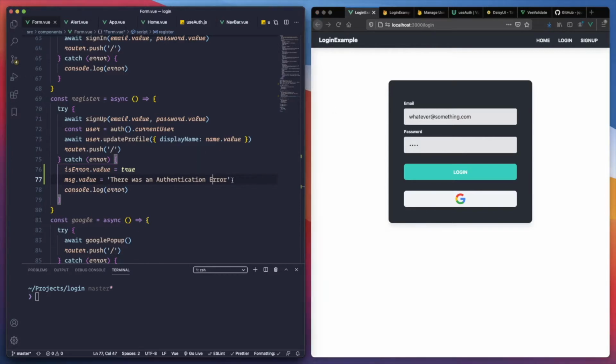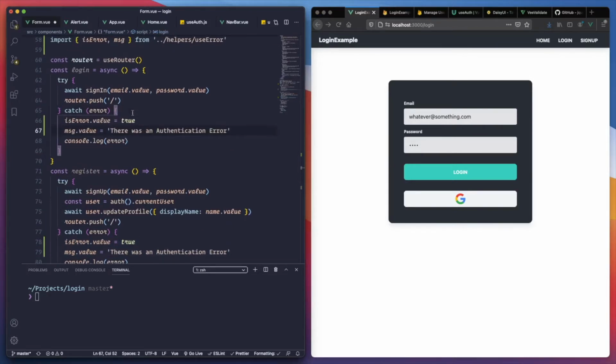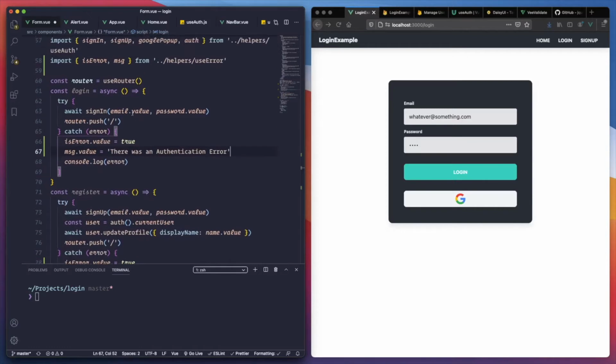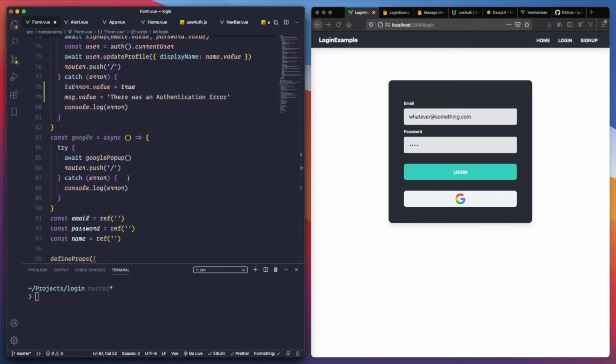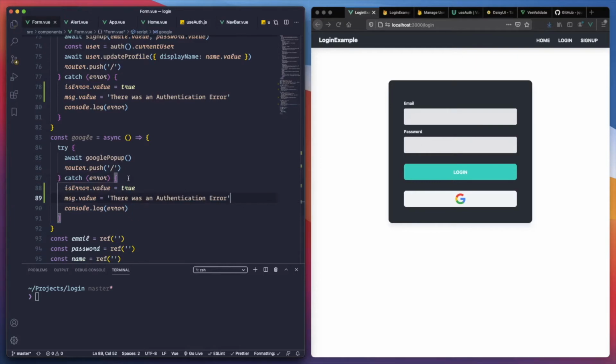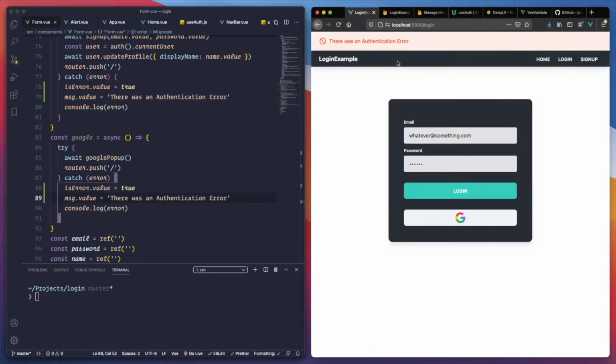Oh, I just put it in the register. Let me copy this over and put it here in the login as well. Probably we can create a function to do that, but let's put it here. Perfect. So this doesn't exist, so when I try to log in, there was an authentication error.